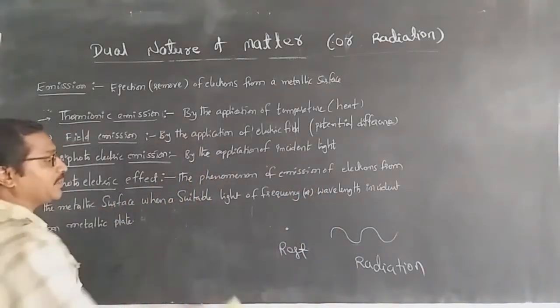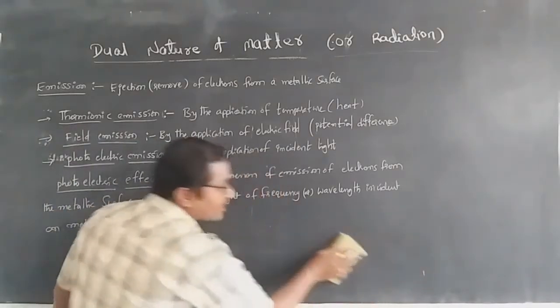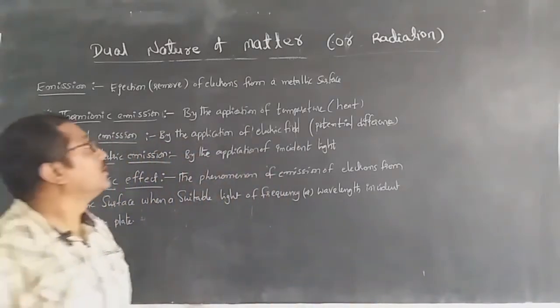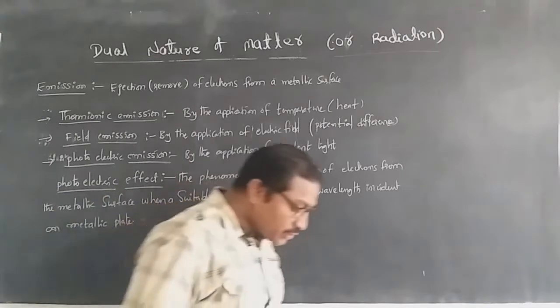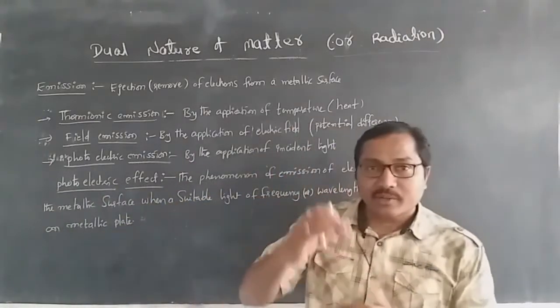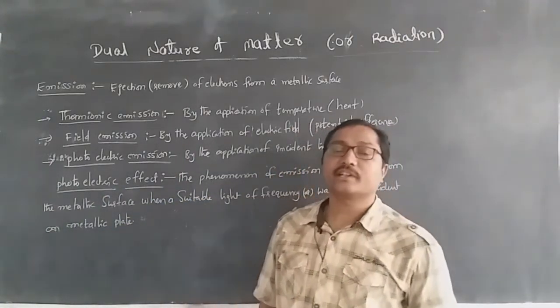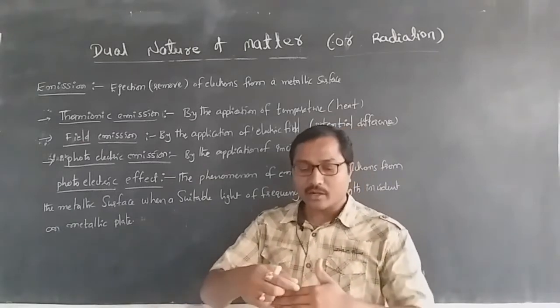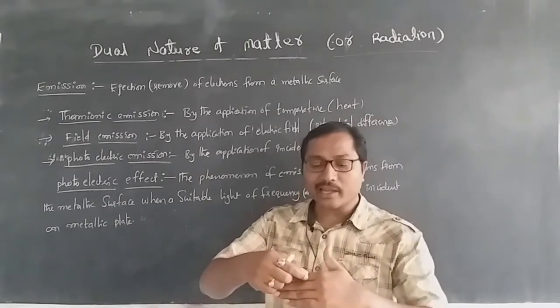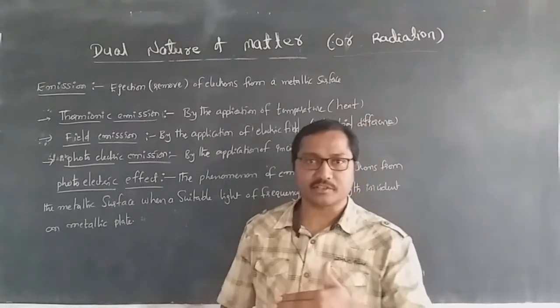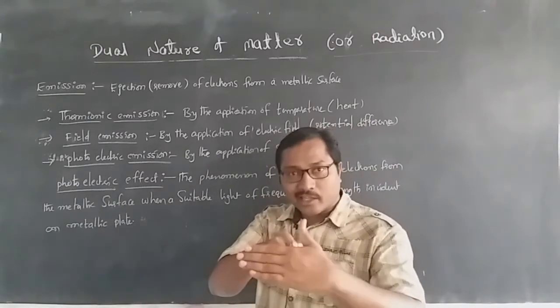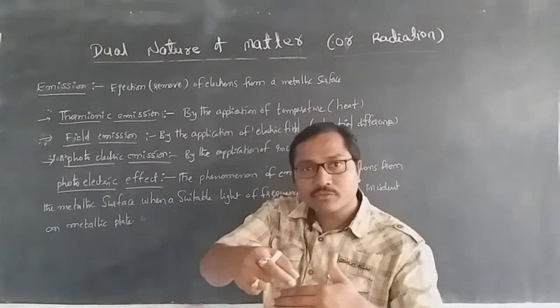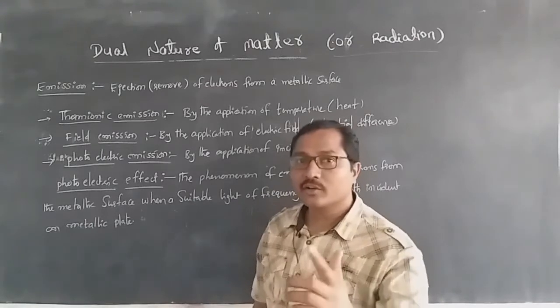Now coming to this one, first of all these particles are emitted from the metallic surface, that is called the emission, removing the electrons from the metal surface. Otherwise, kicking off the electrons from the metal is called the emission.